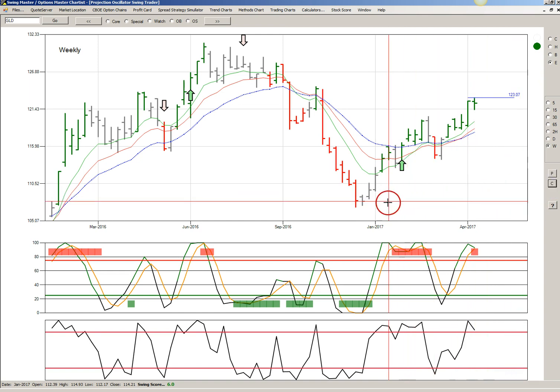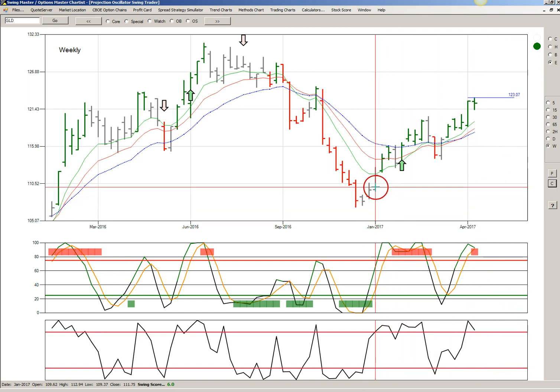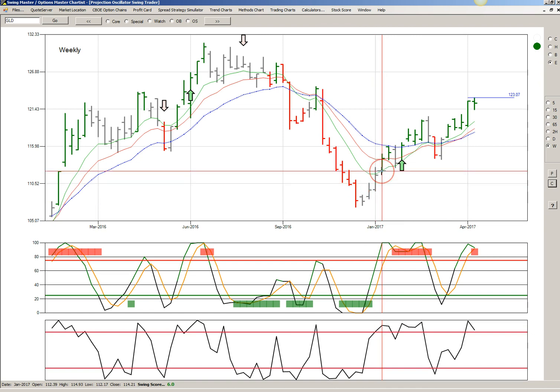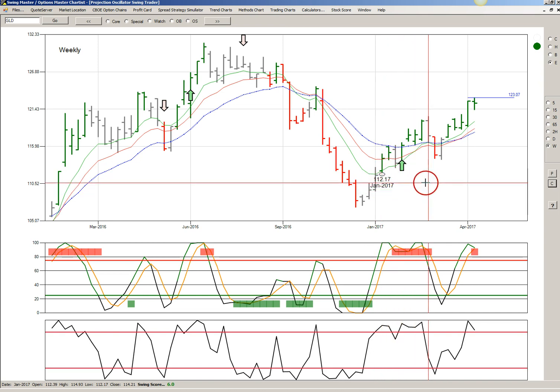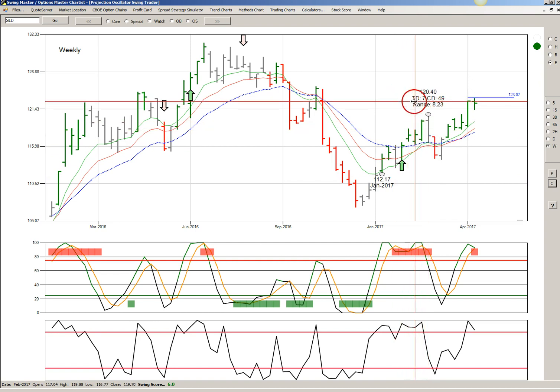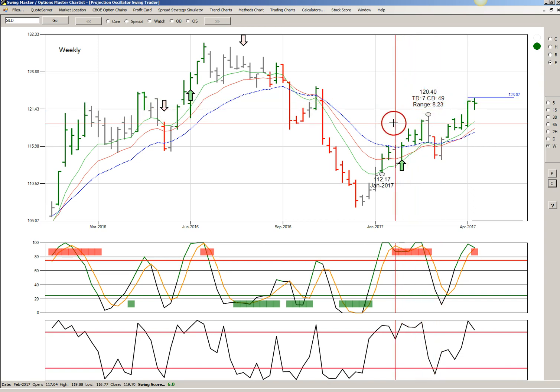we'll click the C button to do a count, and we'll start at this bar, right click to place the legends at the low, and before it exited it made a high on this bar, and it's 7 TDs, or trading days, because this counting was made really for daily charts, but it's 7 bars, so 7 weeks, 49 calendar days, and a range of 8 points.